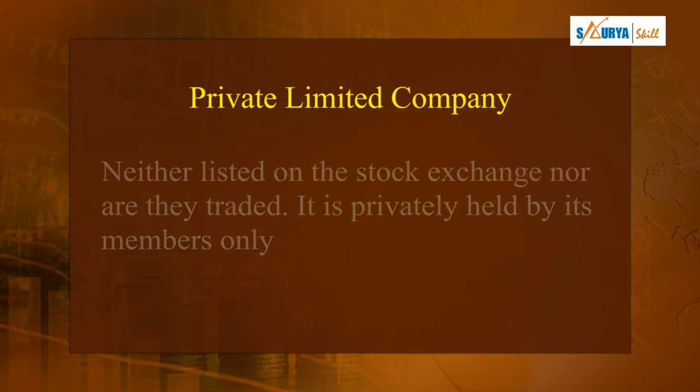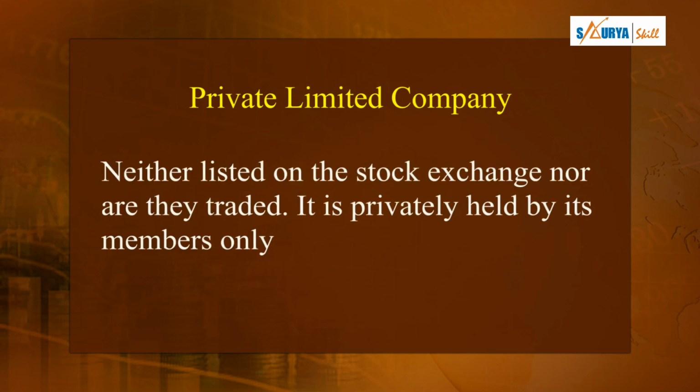In the case of a private limited company, the company cannot offer its shares to the general public. They generally offer them among themselves, among friends, colleagues or relative shareholders. They do not sell or offer them to the general public.